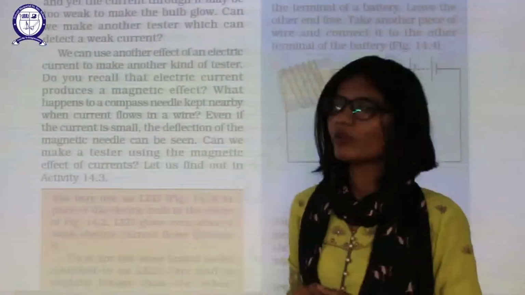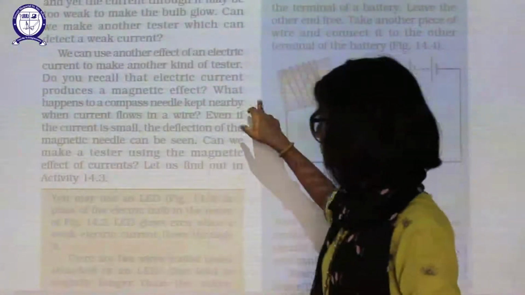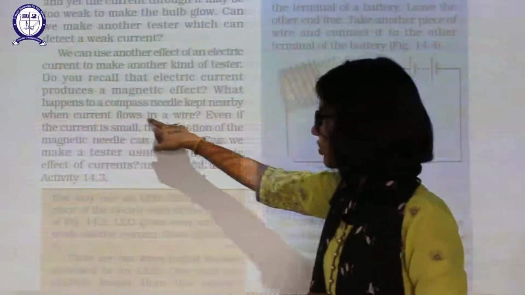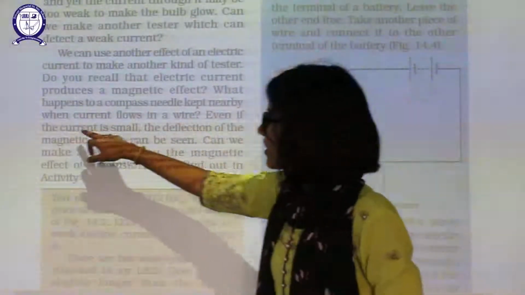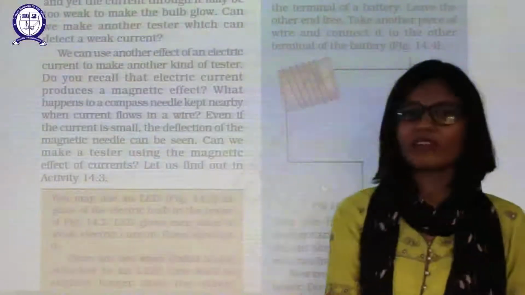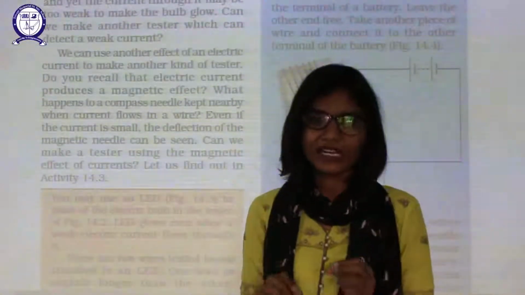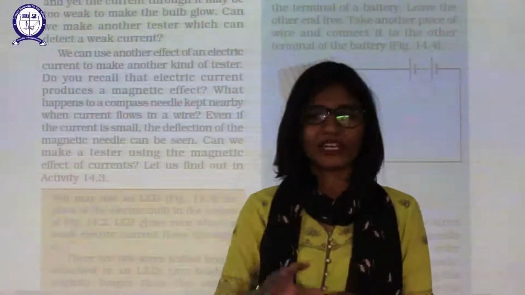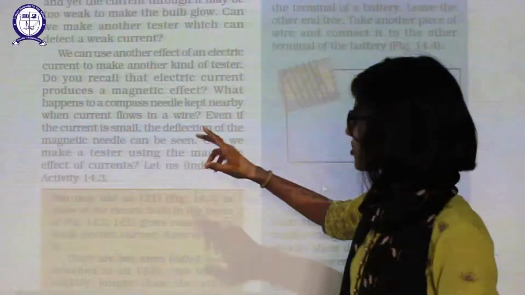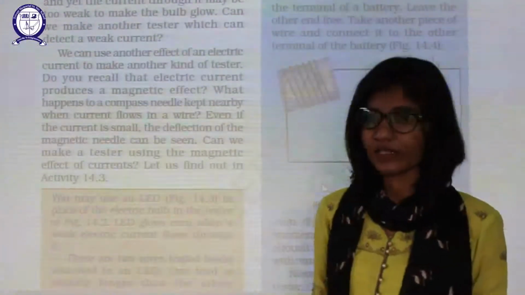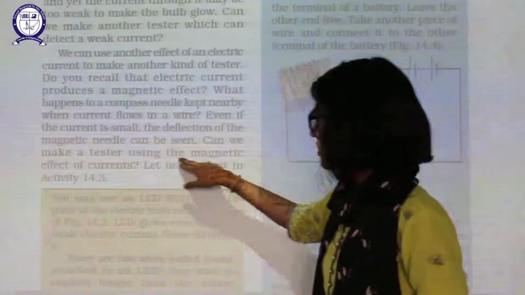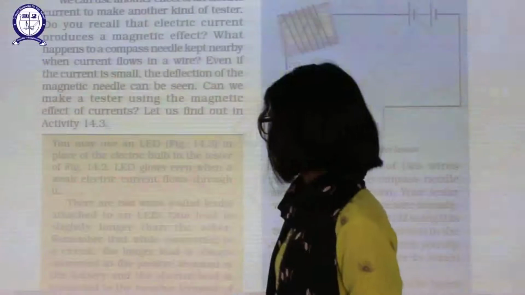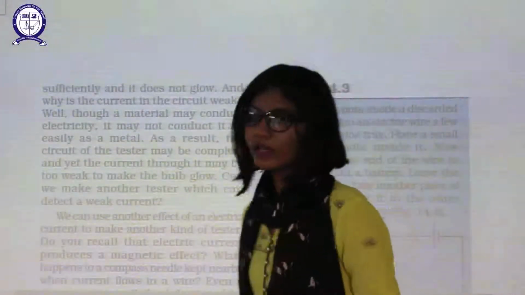Now this tester will use the magnetic effect. What happens to the compass needle kept nearby when current flows in a wire? Even if the current is small, the deflection will be there. Even if the current is very weak, it will still deflect. It will be enough for deflection of your needle. So it can act as your tester, right? Can we make a tester using the magnetic effect of current? Yes, we can. For that, we will do Activity 14.3.